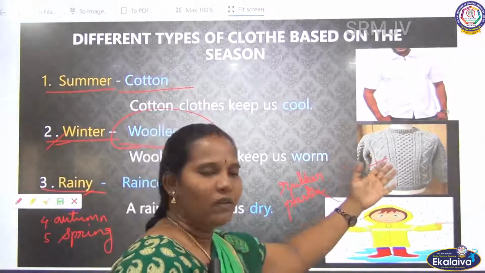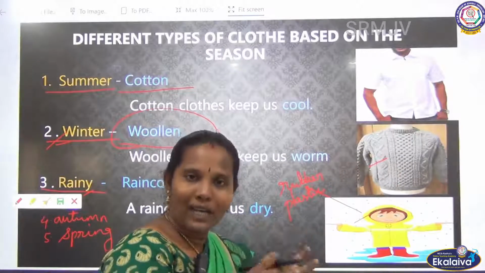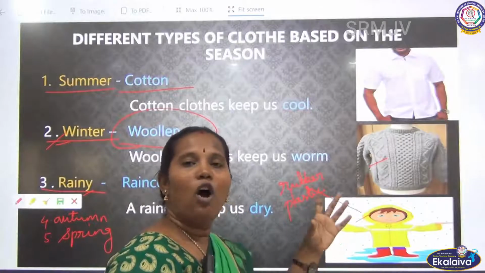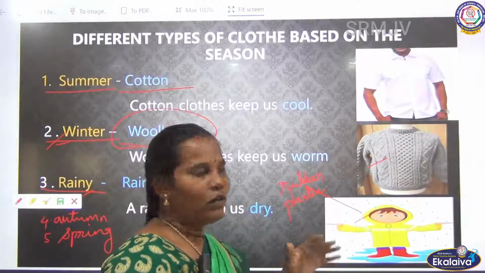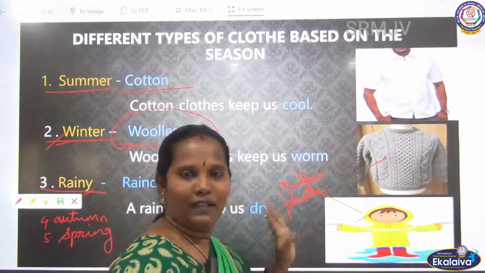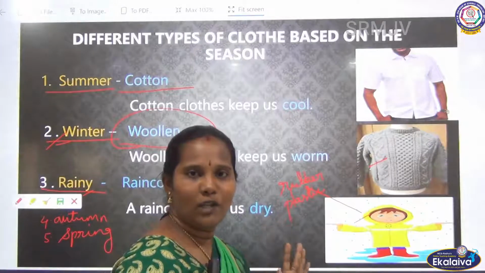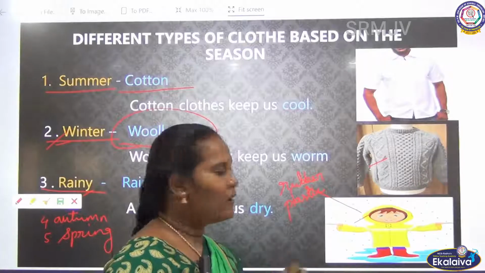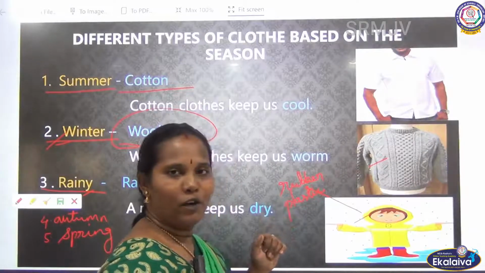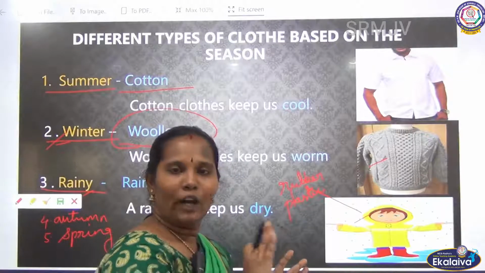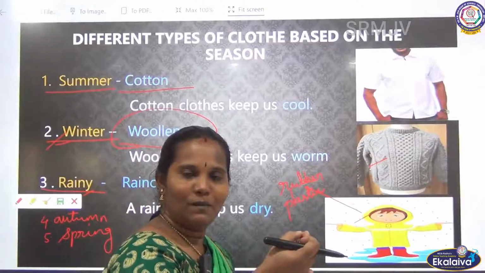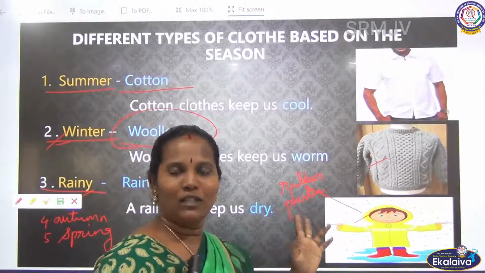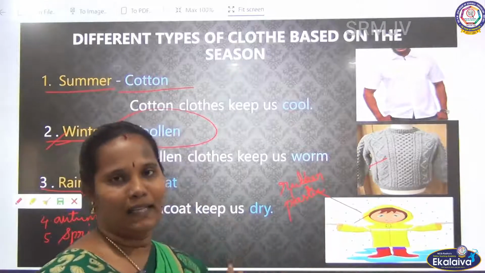Suppose we are wearing woolen. If the woolen gets wet, it takes a long time to dry, so it is also not suitable for the rainy season. So which one is suitable? Only raincoats, because they are made of plastic and rubber, which cannot allow water drops inside. So our body will be dry. So we are using raincoats during the rainy season.